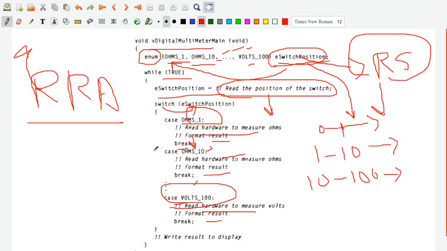Of course this is not an automatic range digital multimeter that you have, it is a manual selection of the range digital multimeter. Now here, what is the biggest advantage that you have in this round robin architecture? When you have very few devices without any deadline that has to be met, then always go for the round robin architecture. The simplicity is the biggest advantage that you have in the round robin architecture.